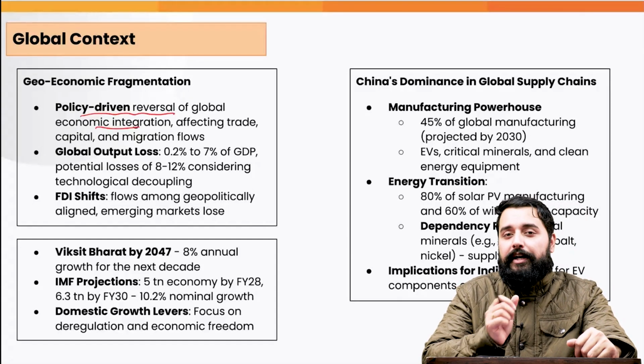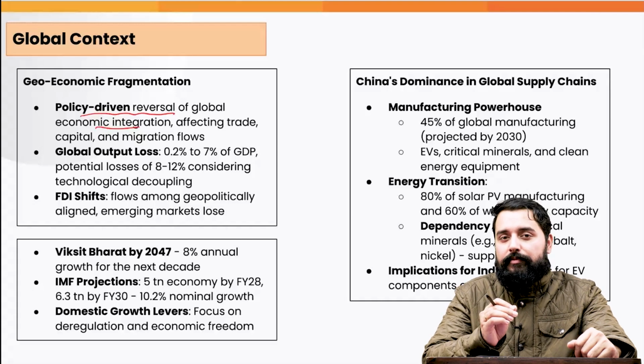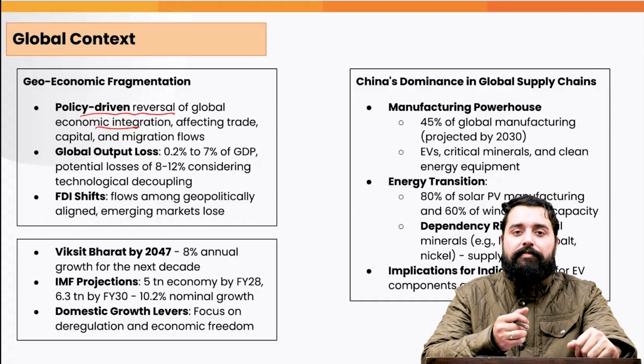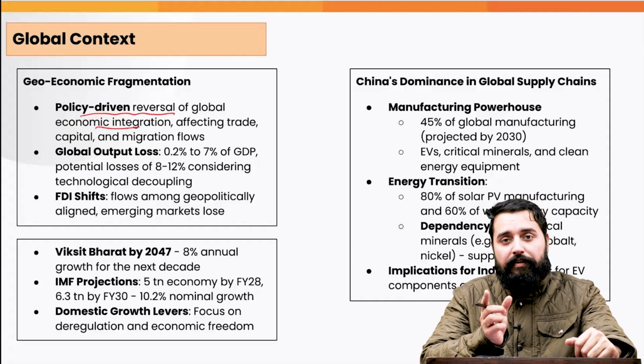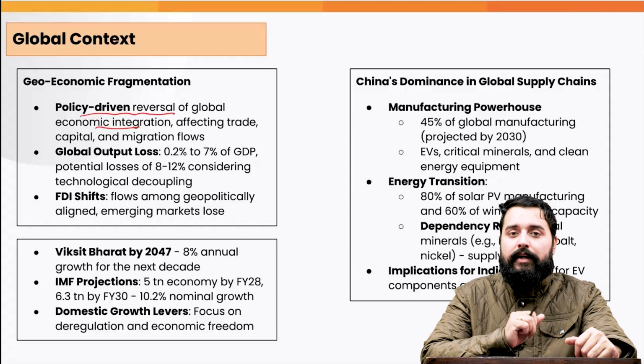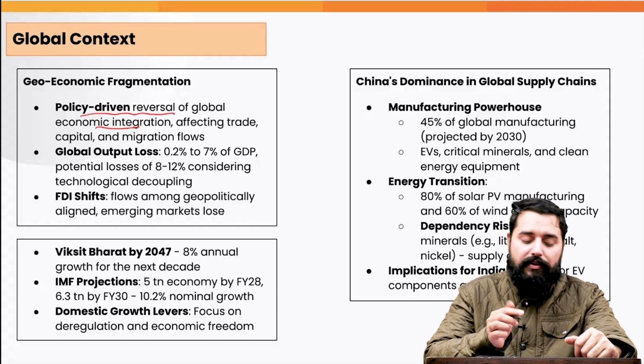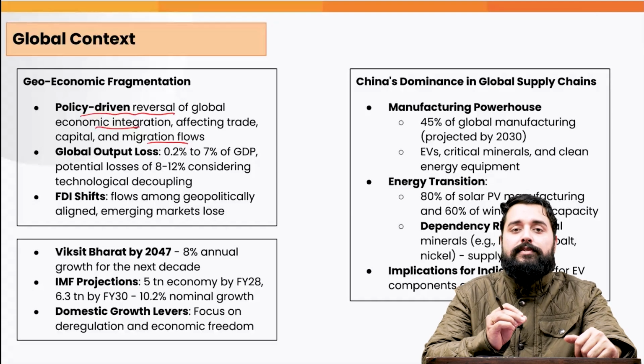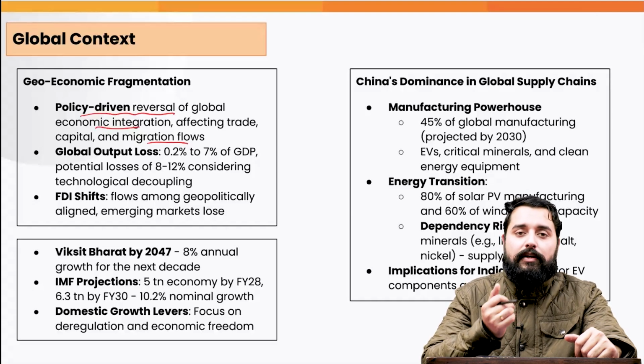Now, this will affect trade, because the countries, because of the economic fragmentation, will impose trade barriers. They will impose tariff and non-tariff barriers. They will go for protectionist measures. It will affect the flow of the capital. It will affect the flow of the professionals, affecting the migration flows. For example, the USA is tightening the H-1B visa rules.